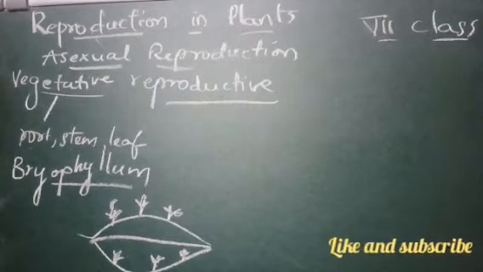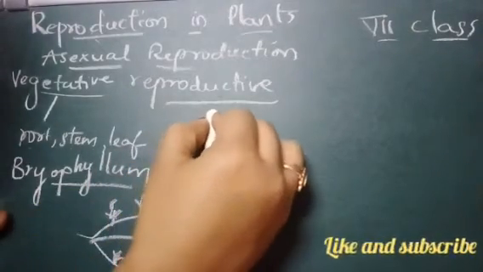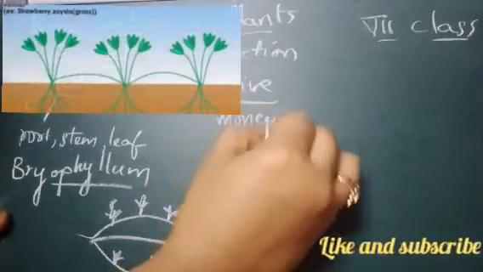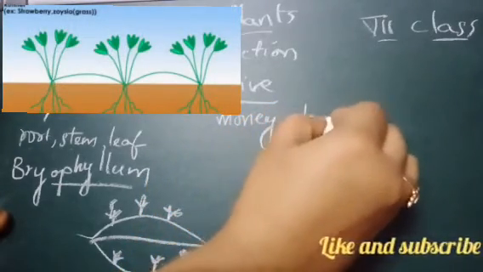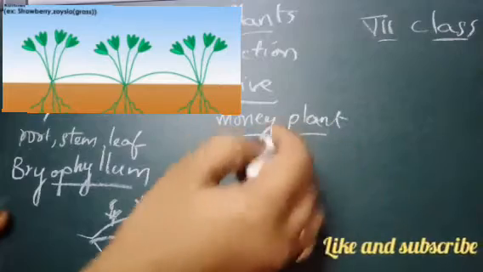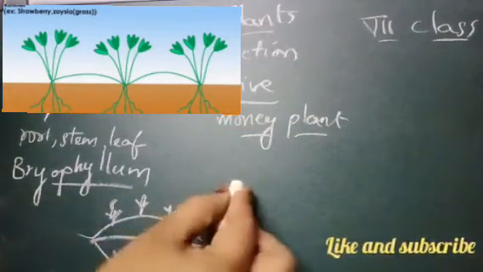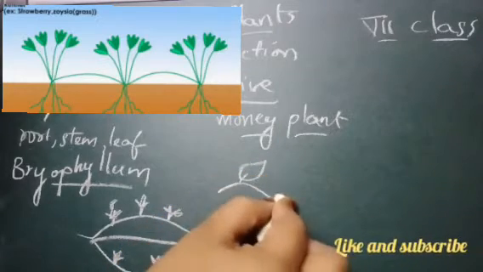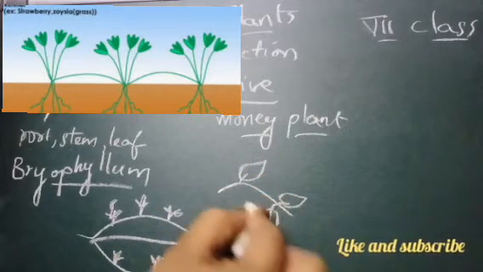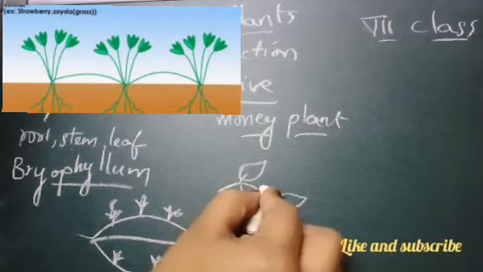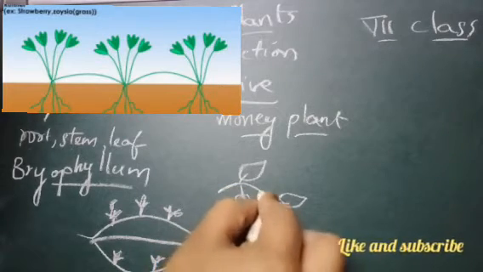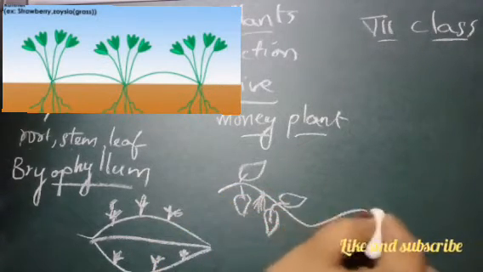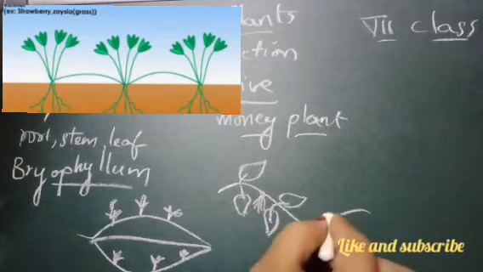For example, we have a money plant at our home also, right? Money plant, everyone has it. If the roots of this money plant touch the ground, they will start producing roots.